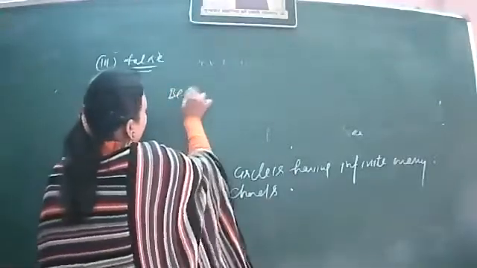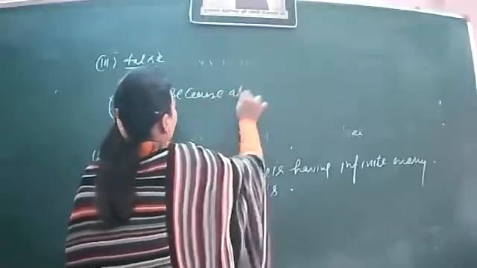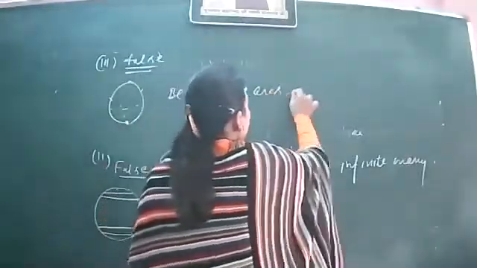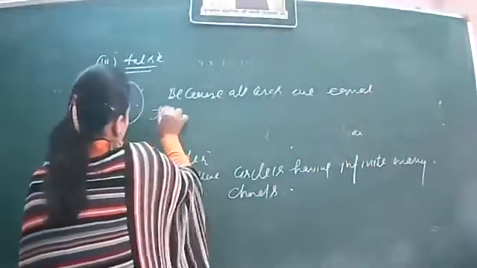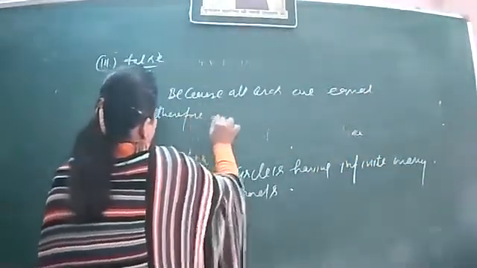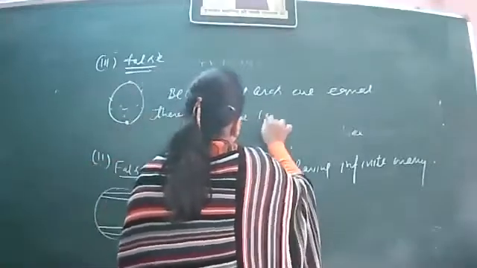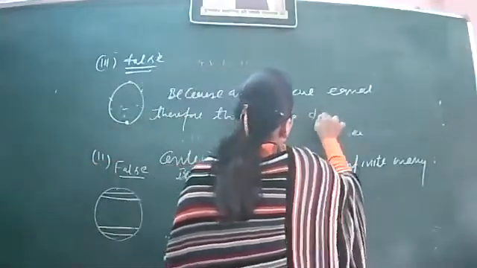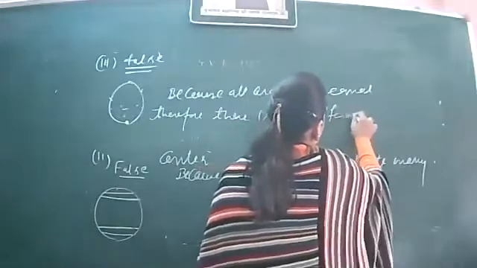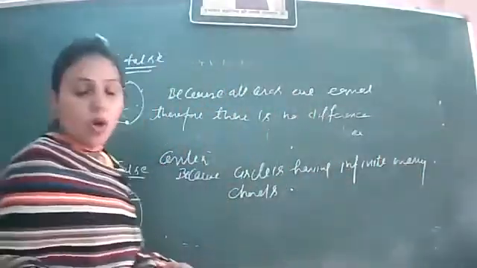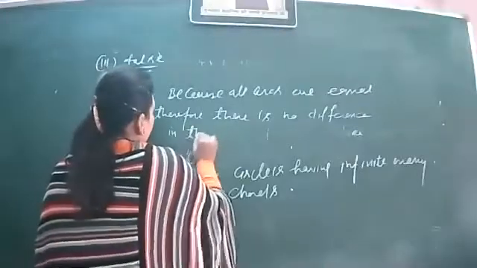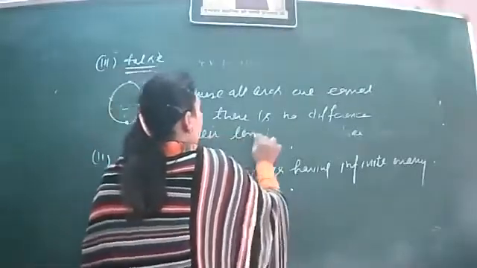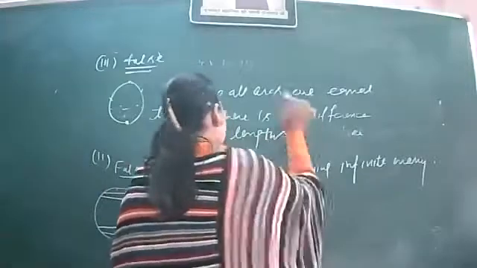Because all arcs are equal, therefore there is no difference in their lengths.